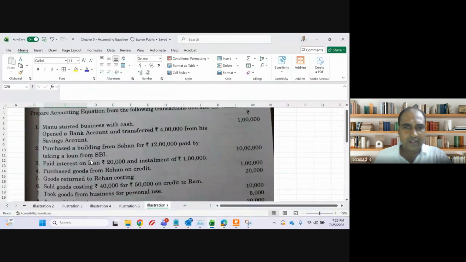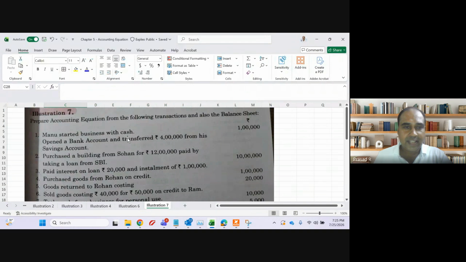Very nice illustration. Manu started business with cash, 1 lakh rupees. Opened a bank account and transferred 4 lakh from his saving account. See, he brought 1 lakh rupees as cash and 4 lakh rupees as bank account.